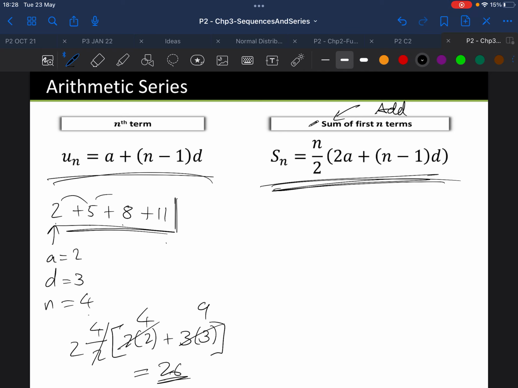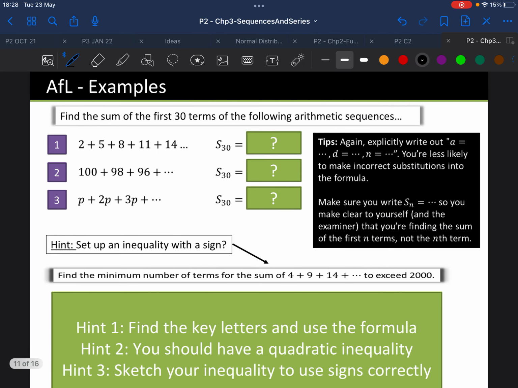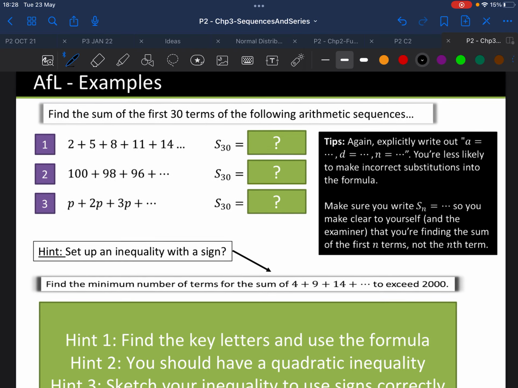So you can use this in the formula booklet, like I said. However, you will be expected to be able to prove where it comes from. Before we do that, though, let's have a go at a few quick examples.